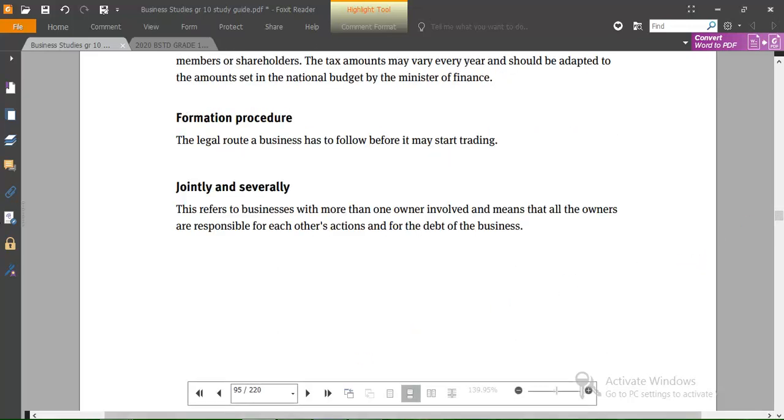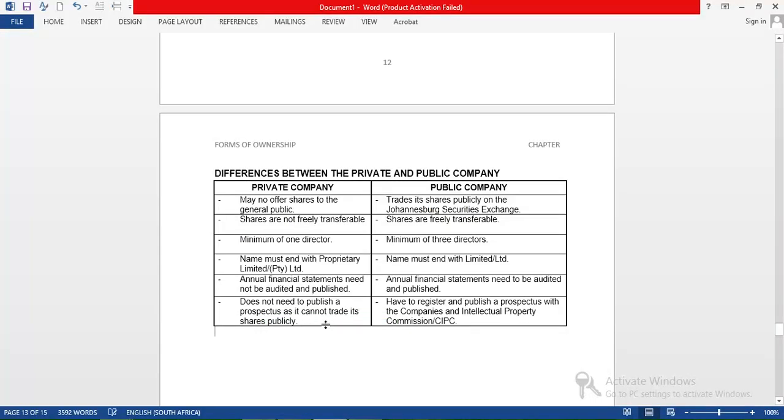Another thing that we need to know is the difference between these companies. First, the difference between a private and a public company. Remember, guys, if you are not sure what a private company or public company is, go to the notes we did previously. The main difference is that private companies may not offer shares to the general public. It means they may not sell or issue shares to the general public.